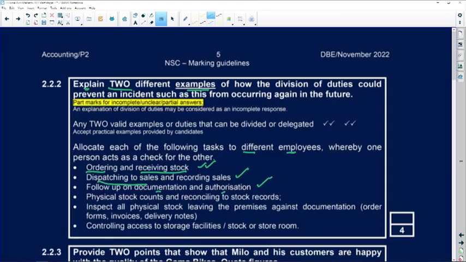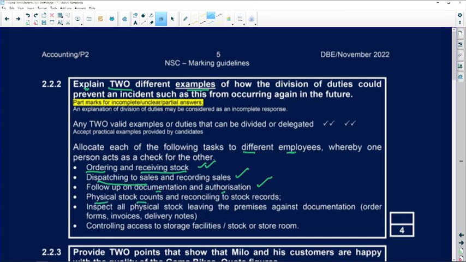Now remember, as a purchasing manager, I could order 100 bikes, but I need to have someone checking on that. So do we need 100 bikes if we're only selling 40, for example? Let's rather order 50 instead of ordering 100. So there needs to be authorization. Okay, right. And then the last one that I'm going to discuss, you guys can go through the rest, is